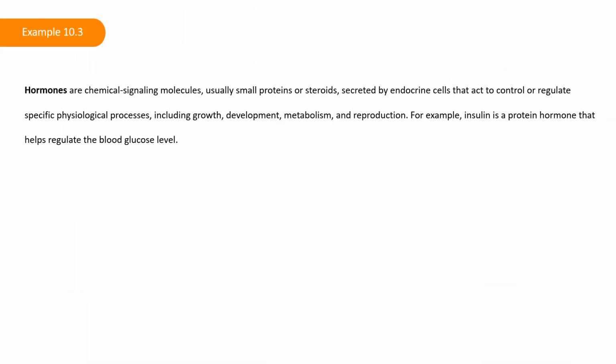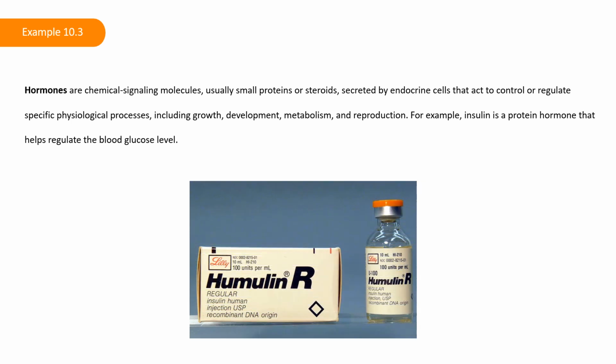Hormones are chemical signaling molecules, usually small proteins or steroids, secreted by endocrine cells that act to control or regulate specific physiological processes, including growth, development, metabolism, and reproduction. For example, insulin is a protein hormone that helps regulate the blood glucose level.